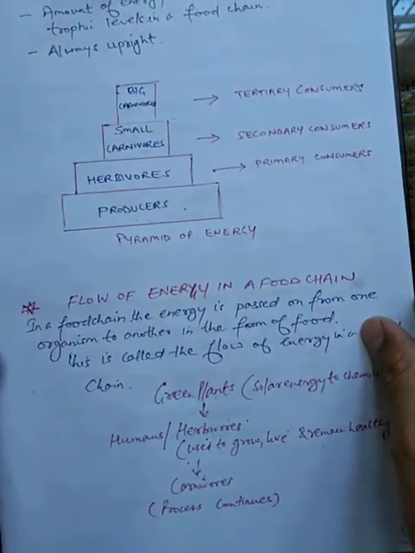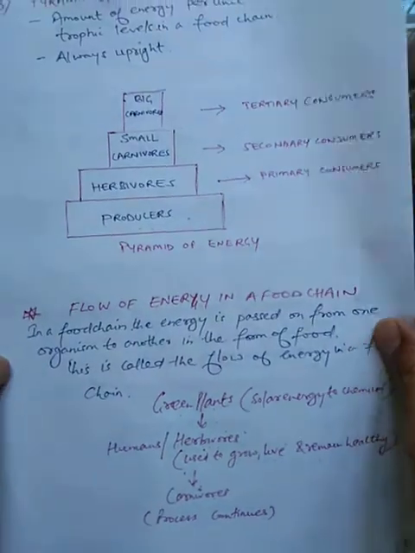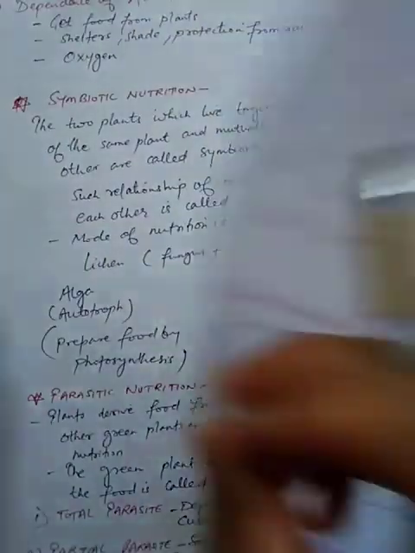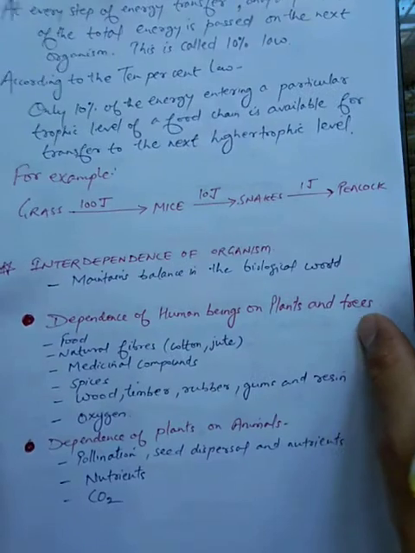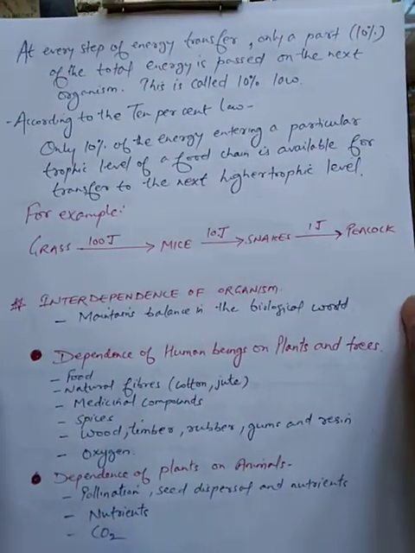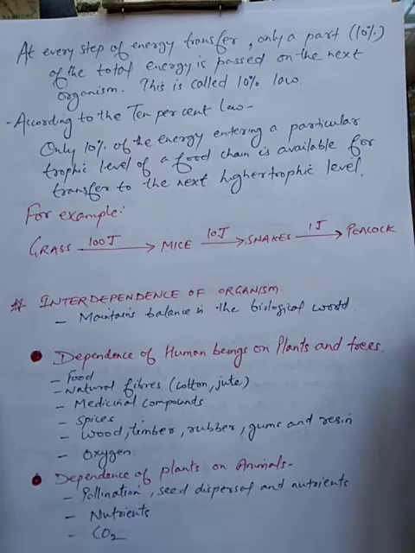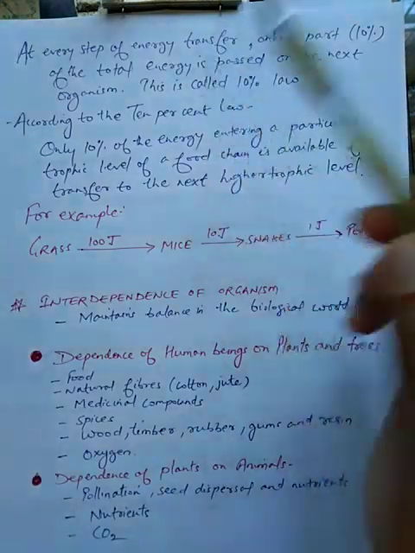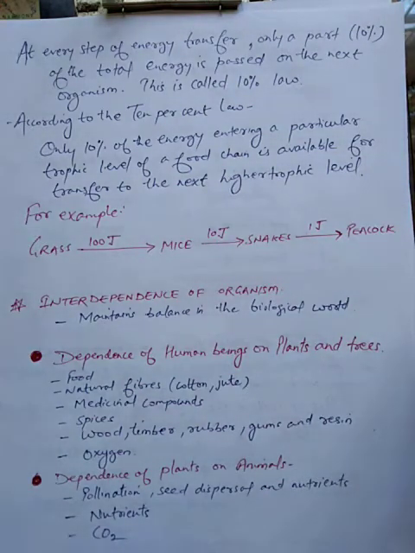Now students, we are going to discuss the 10% law. It is very important. See here, whenever there is transfer of food or energy from one organism to another organism, what actually happens? At each step there is loss of energy in the form of heat.